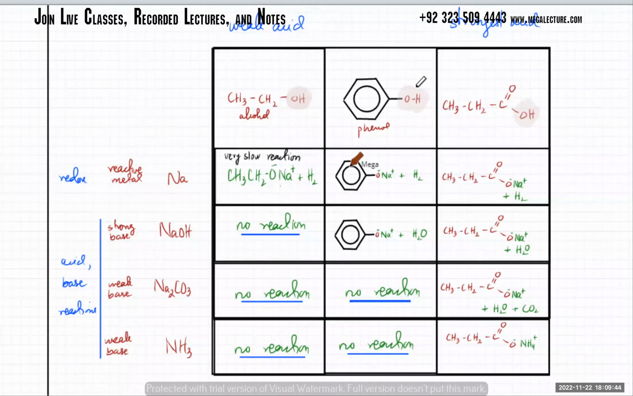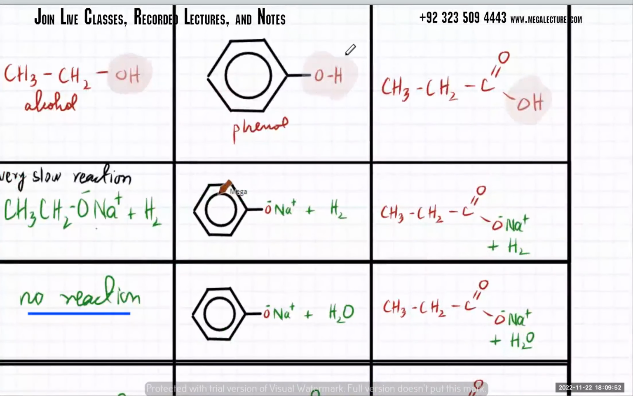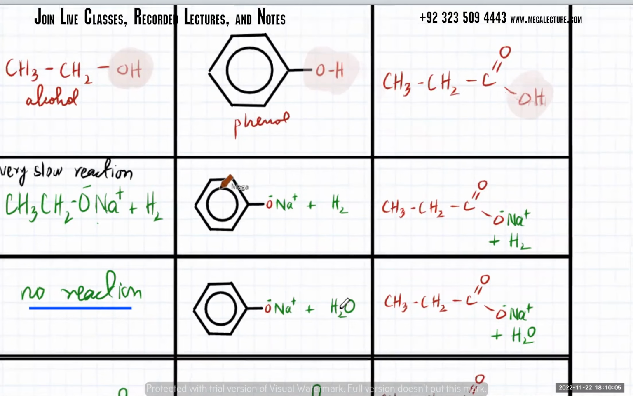Phenols are slightly more acidic. So phenols will react with sodium. They will also react with sodium hydroxide. What phenols will do is the H will be lost. They're going to lose the H plus like an acid. Na will take its place and it will form a salt. With NaOH, it's going to be the same thing. Na is going to take its place and you're going to form water in this case.